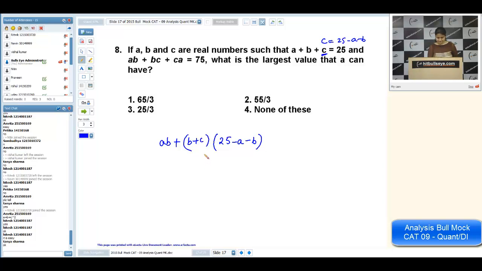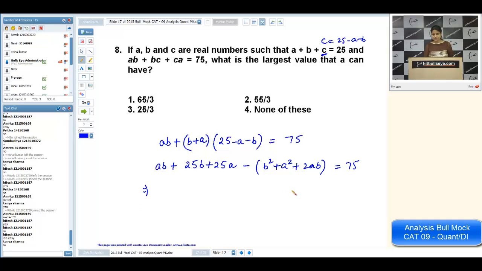We are putting C's value, it will be B plus A common. This is given as 75. So if I solve it, it will be 25 minus B plus 25 A plus B square plus A square plus 2AB is equal to 75.